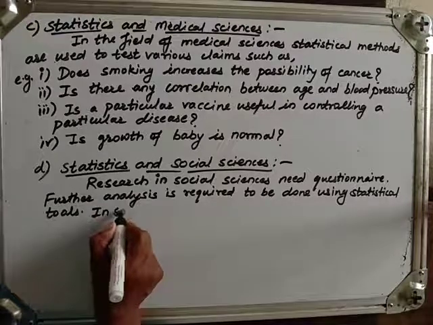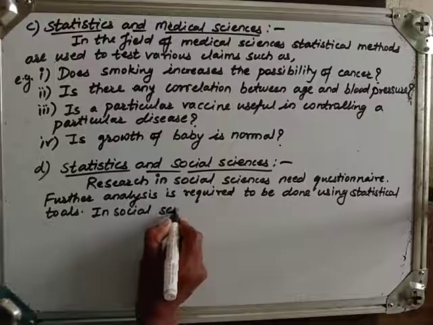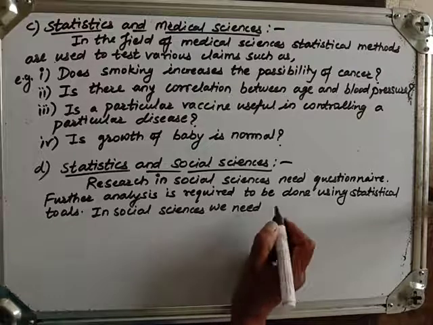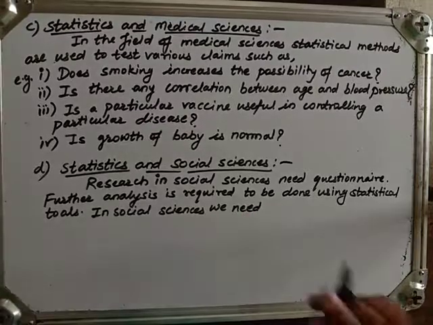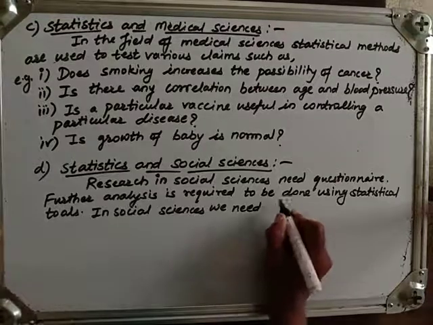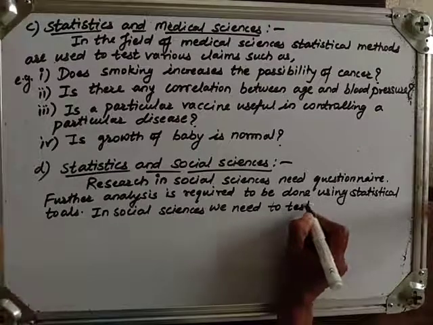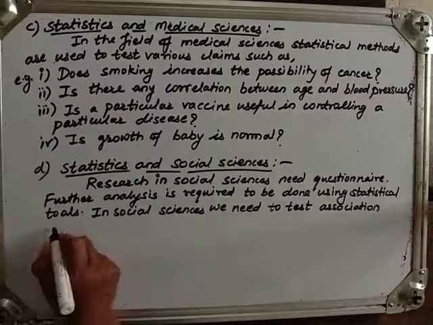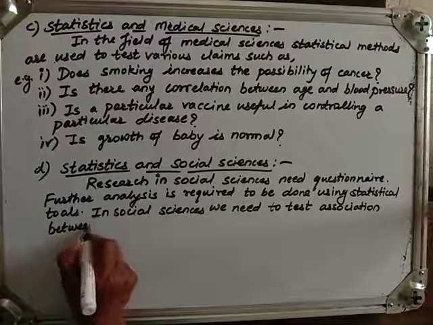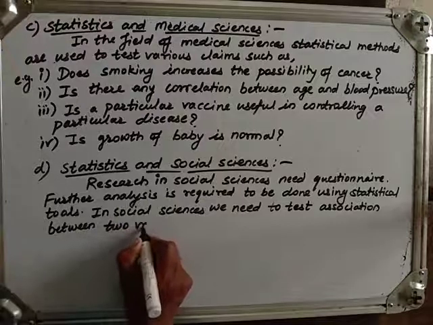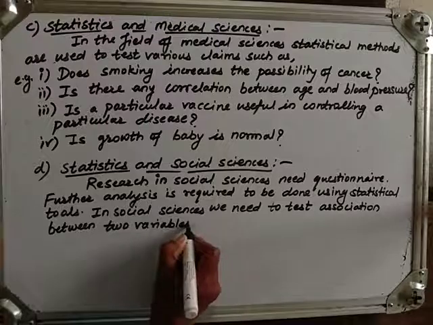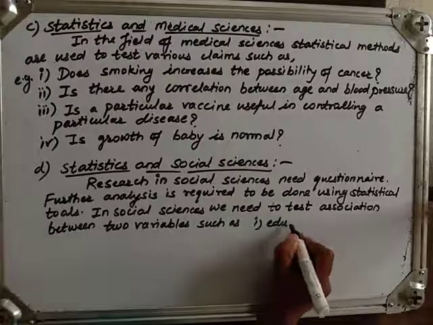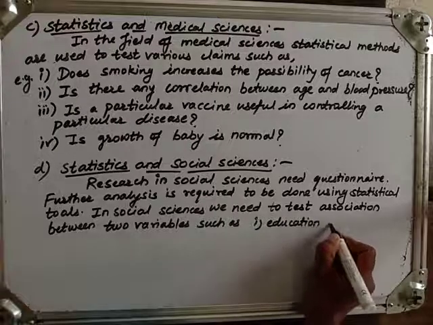In social sciences, we need to test association between two variables, such as first, education and criminality.